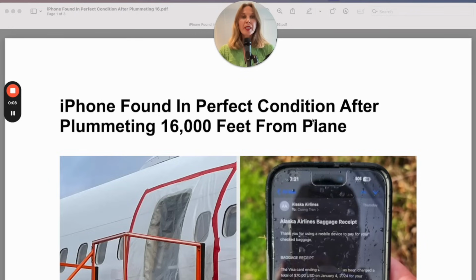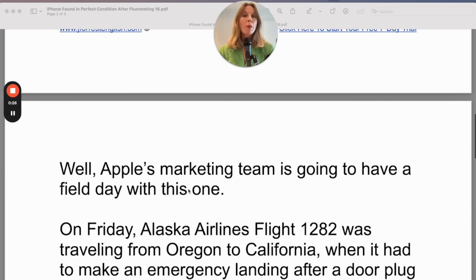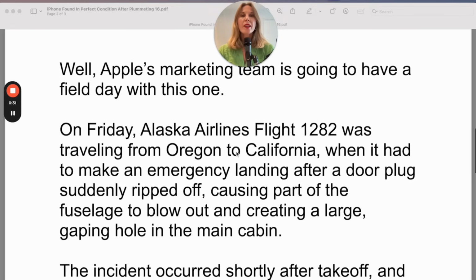iPhone found in perfect condition after plummeting 16,000 feet from plane. An Alaska Airlines flight had to make an emergency landing Friday after part of the fuselage blew out, sucking several items out of the main cabin. Well, Apple's marketing team is going to have a field day with this one. On Friday, Alaska Airlines Flight 1282 was traveling from Oregon to California when it had to make an emergency landing after a door plug suddenly ripped off, causing part of the fuselage to blow out and creating a large gaping hole in the main cabin.